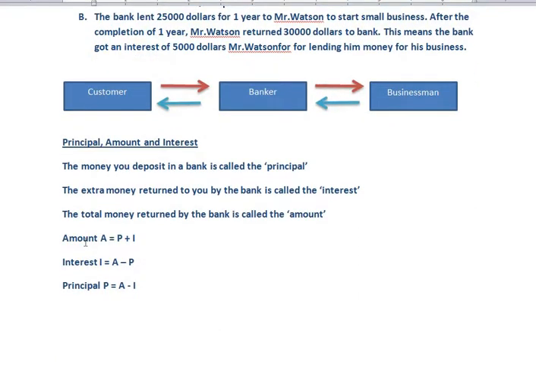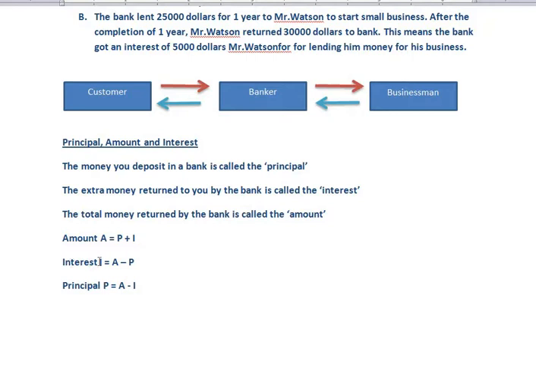Here are some basic formulas. Amount A is equal to principal plus interest. If you want to calculate the amount, which is the total money returned by the bank, you just need to add principal plus interest. If you want to calculate the interest, it would be amount minus principal. You have to subtract the principal from the amount to get the interest.